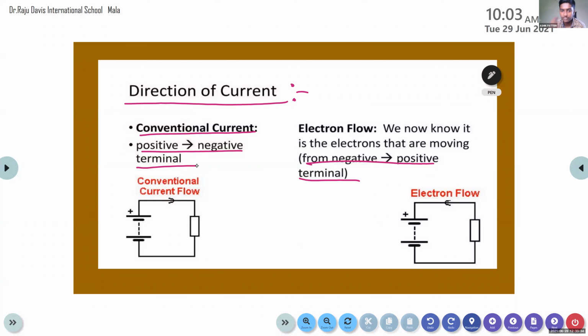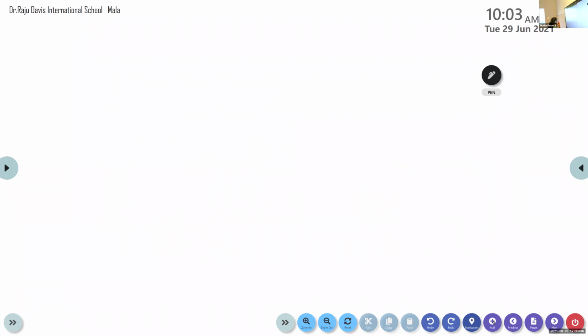Okay. Now, one more term I want to discuss here. What is the equation for calculating the current? I is equal to Q by T. That is, I is the current, Q is the charge and T is the time. And what is the SI unit of current? Ampere. The SI unit of current is ampere.